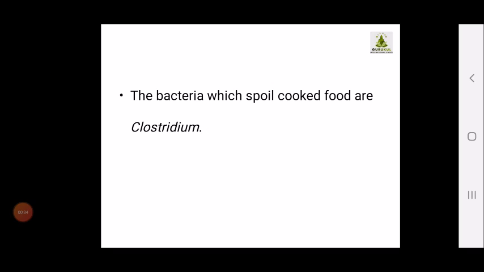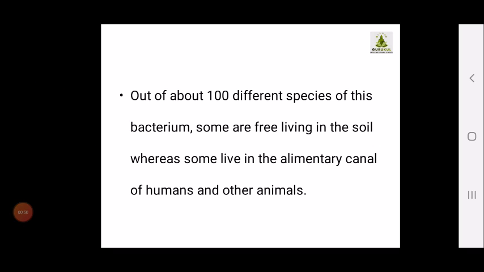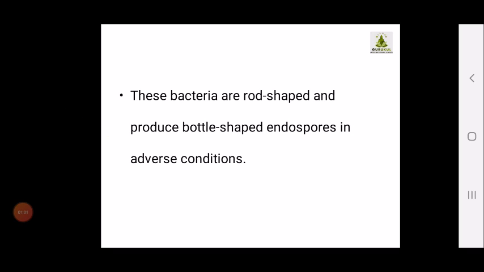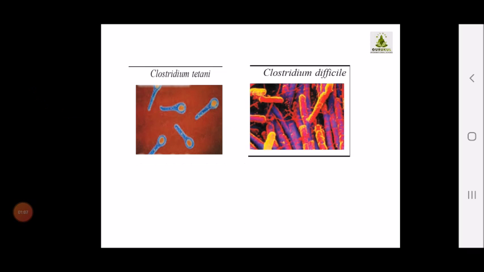Now, what is the reason Clostridium is categorized as a harmful microbe? This particular type of bacteria is responsible for spoiling cooked food. There are about 100 different species of this bacteria. Some of these live in the soil, while others live in the alimentary canals of human beings and other animals. These bacteria are rod-shaped and produce bottle-shaped endospores in adverse conditions. These are diagrams of different types of Clostridium.